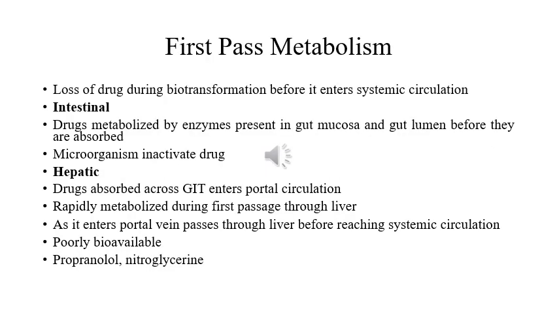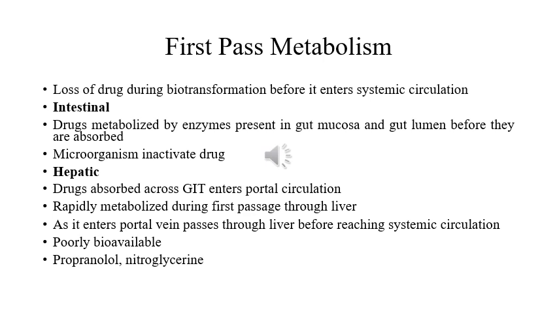Another important concept is first pass metabolism. First pass effect, or first pass metabolism, or pre-systemic metabolism, is defined as loss of drug through biotransformation before it enters the systemic circulation. This occurs during the passage of the drug for the first time through the intestine or liver after oral administration. So actually there are two types of first pass effects: the intestinal first pass effect and the hepatic first pass effect.